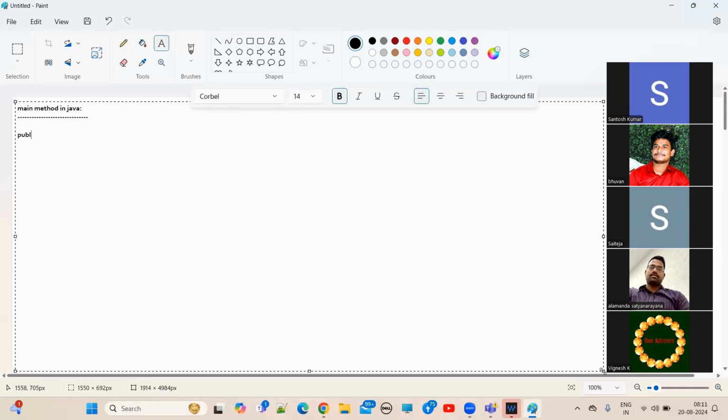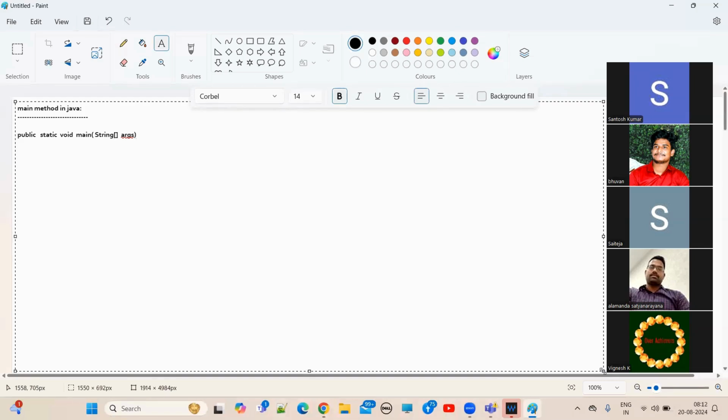Public static void main. Let me write. I'm giving some space here, guys, because I want to explain something. Public static void main, String array args. This is the main method prototype. Okay, this is the main method, right?